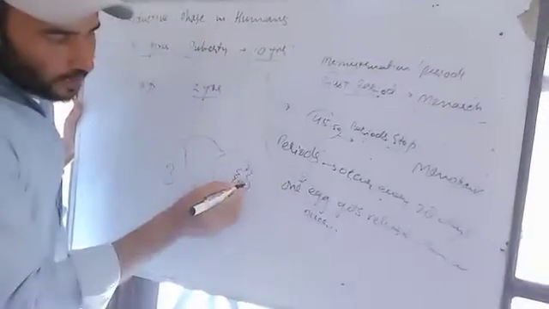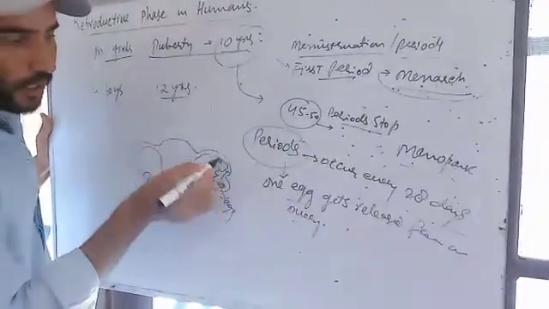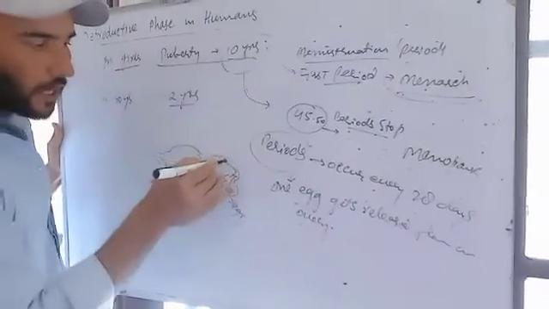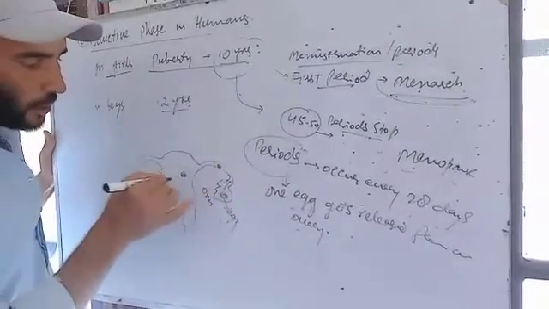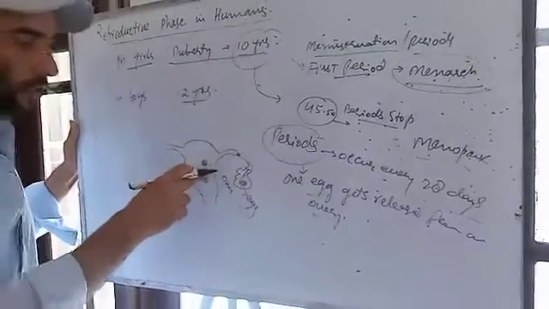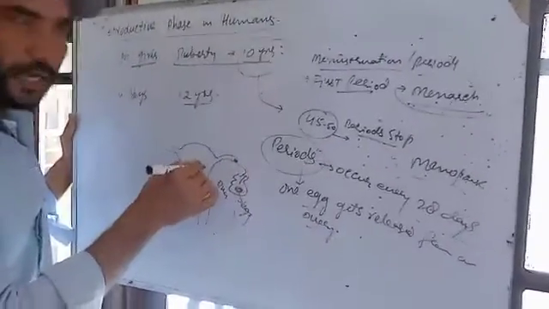When the egg is released from here, it goes to the oviduct. If fertilization occurs, then the fertilized egg gets implanted in the uterus. But before that, the uterus prepares for the implantation of the egg.